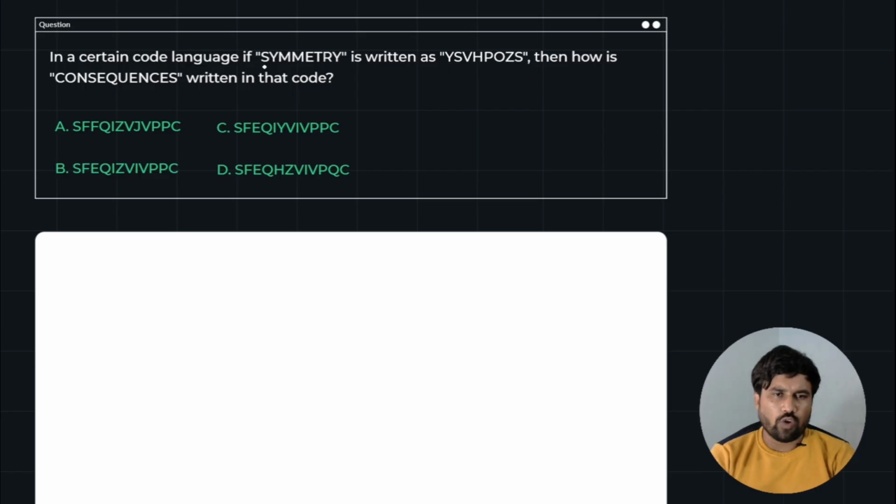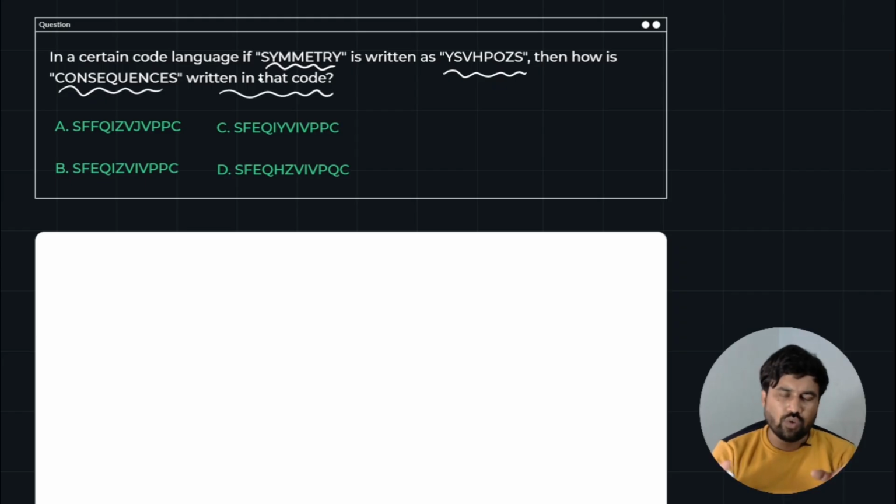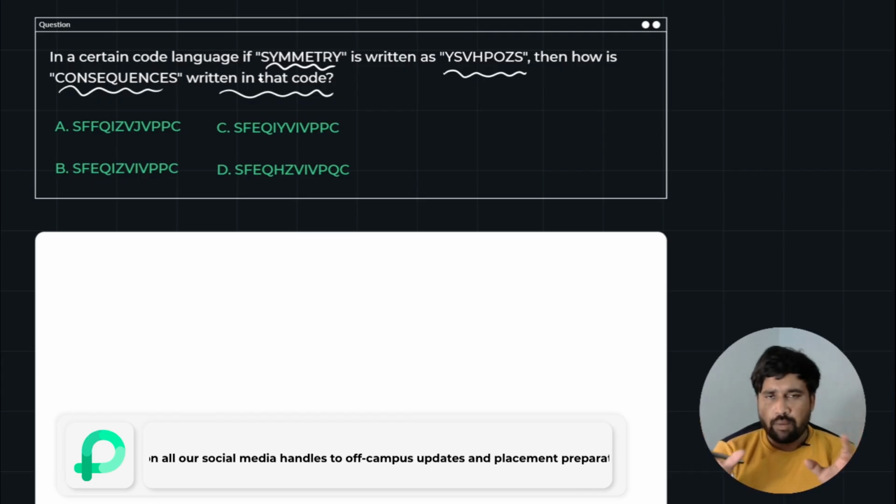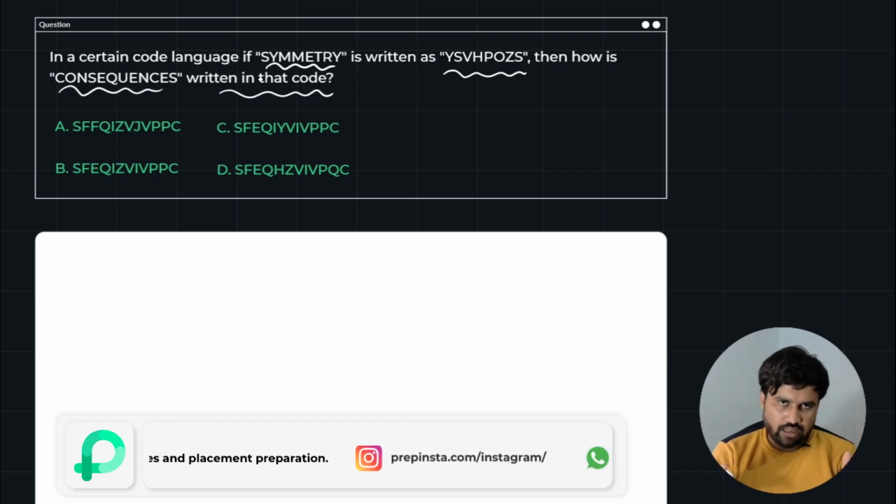In a certain code language, SYMMETRY is written as something like this, and then how is CONSEQUENCES written in that code? So just do it guys. It's a very simple concept. All you need to know is how to convert the given alphabets to numbers immediately so that you can predict the answer very quickly guys.